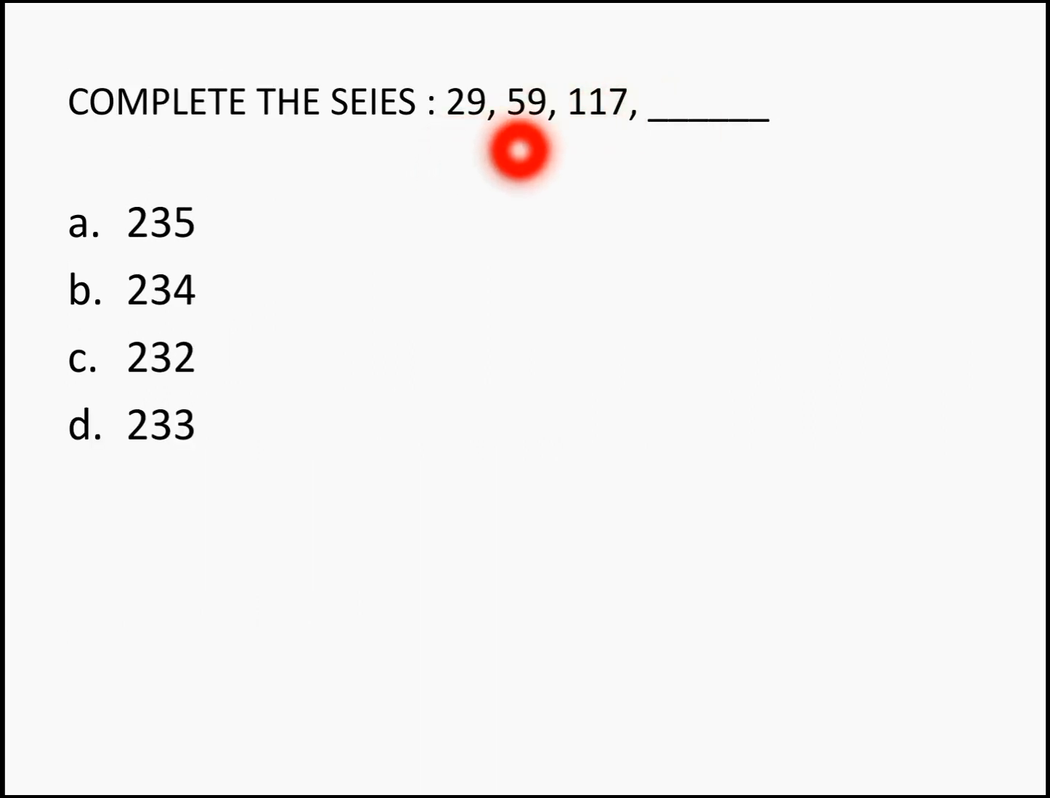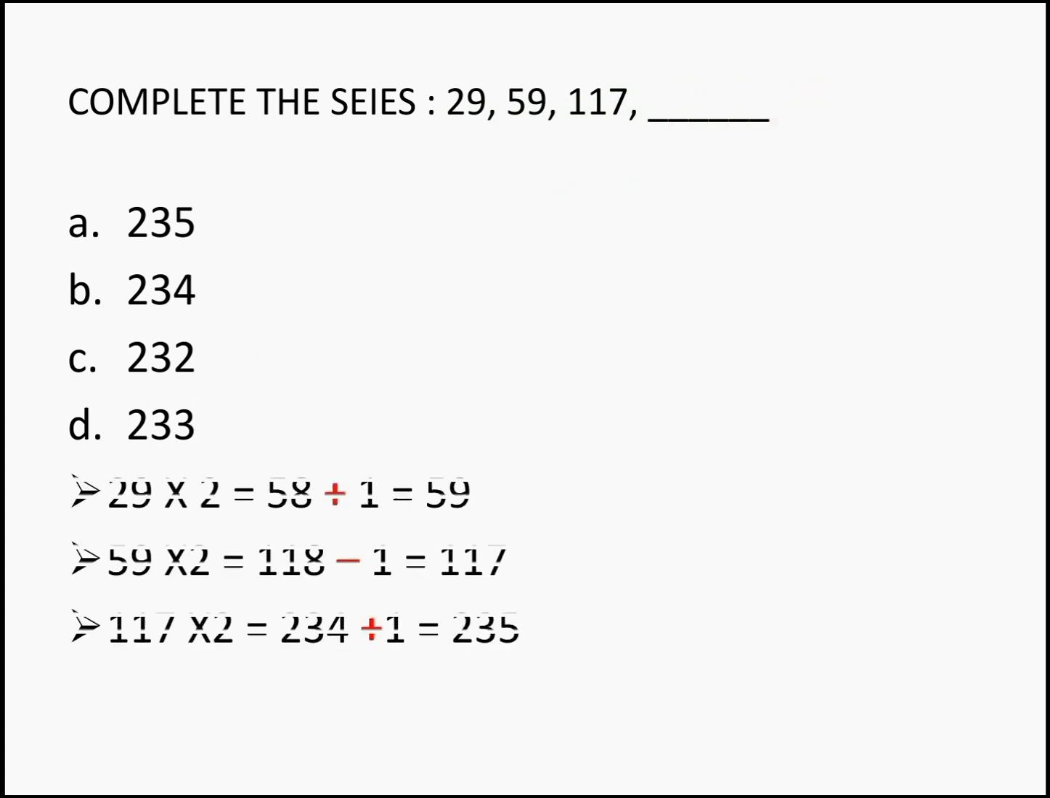Complete the series 29, 59, 117, and you're going to find the next term in the series, right? Now 29 into 2 gives you 58, which when added with 1 will give you 59. Now multiplying the first term with 2 and adding 1, you get your second term. And for your third term, you're multiplying the second term with 2 and subtracting 1, you get your answer to be 117.